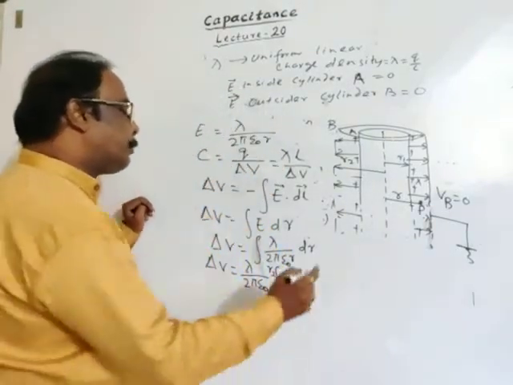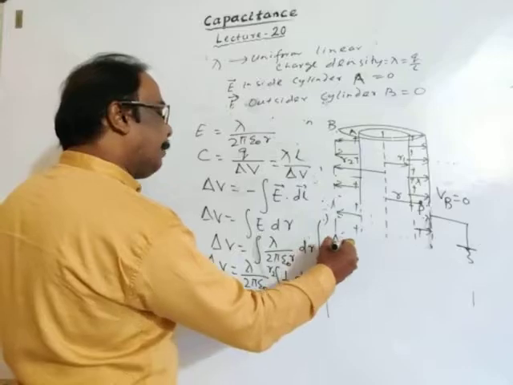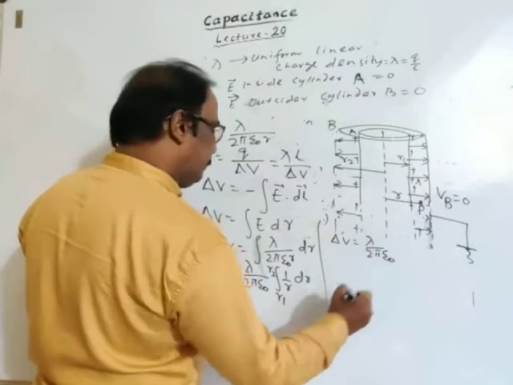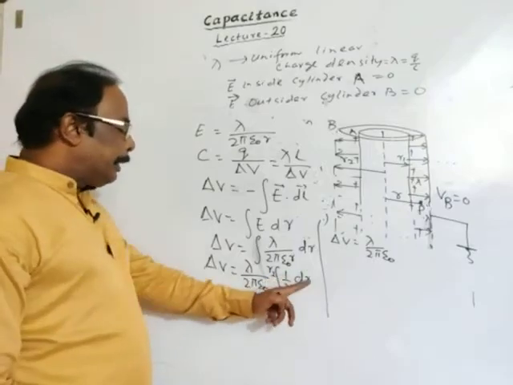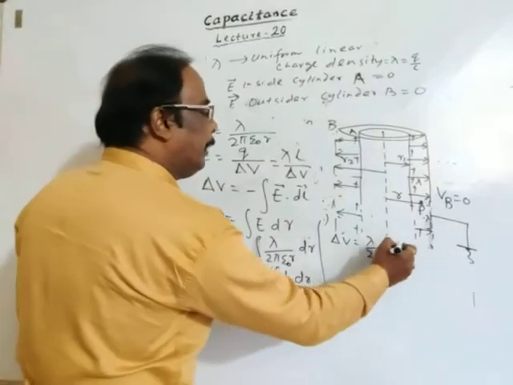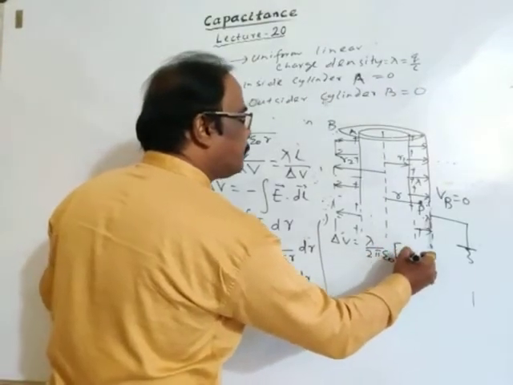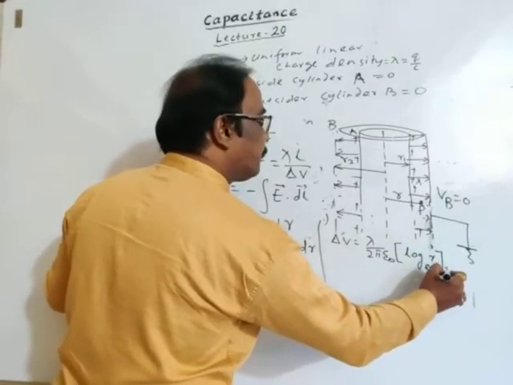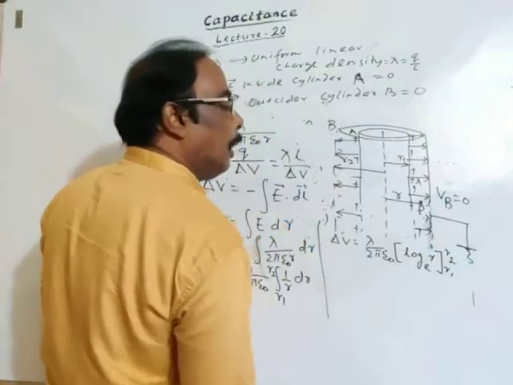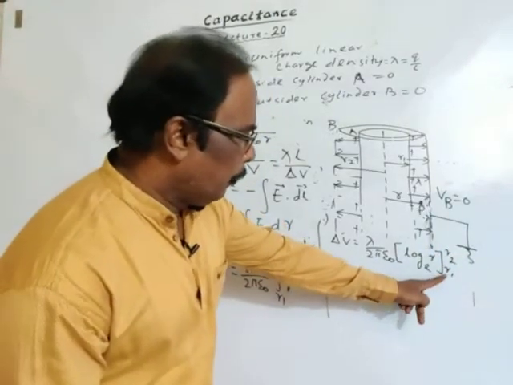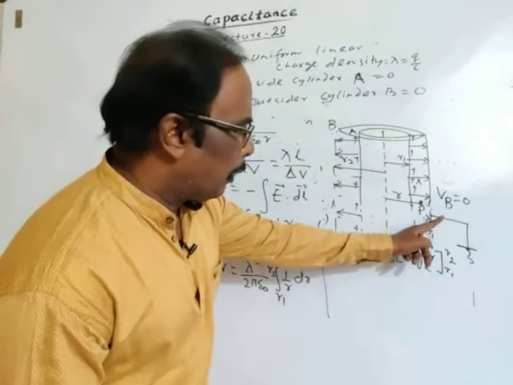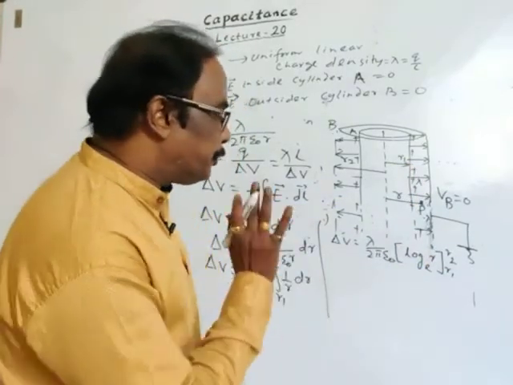Now solving, delta V is equal to lambda divided by 2 pi epsilon naught times the integration of 1 by r into dr, which you know is log r to base e, with limits from r1 to r2. Inner radius is r1 and outer radius is r2. Is it clear?